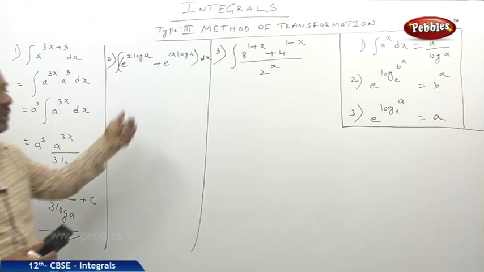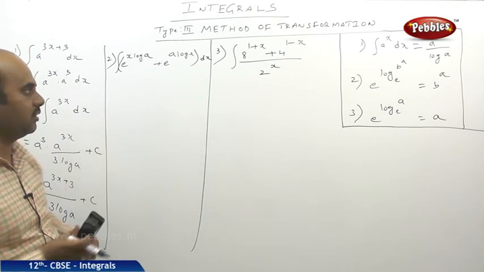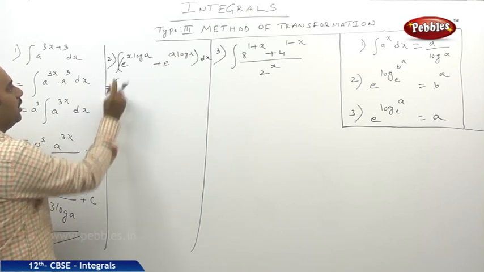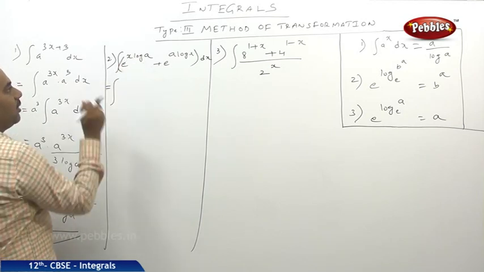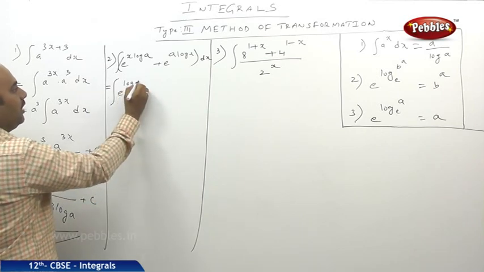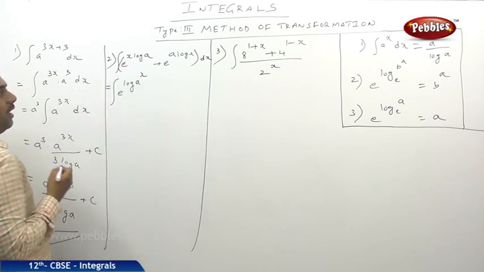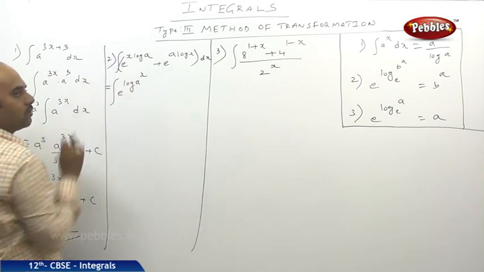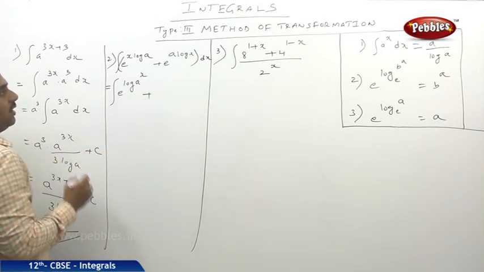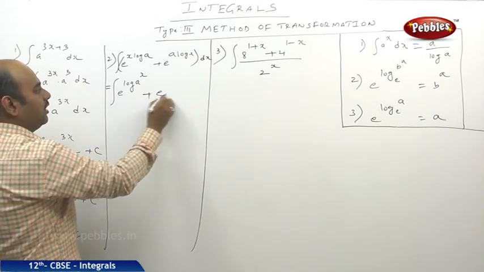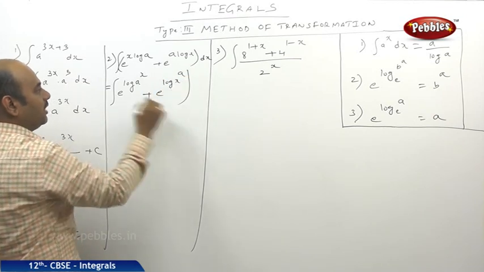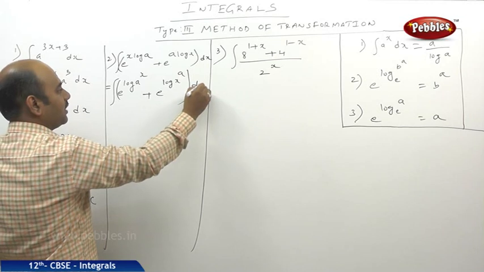Now I shall go for a little bit of application at the next level. When coming to this particular thing, e^(x log a) is given. So this I can write, for my convenience, as e^((log a)·x), because x goes to that side, so e^(log a^x), and here also, if you observe carefully, e^(a log x) is e^(log x^a), and finally I'll be giving a bracket.